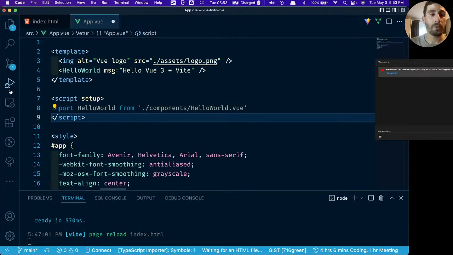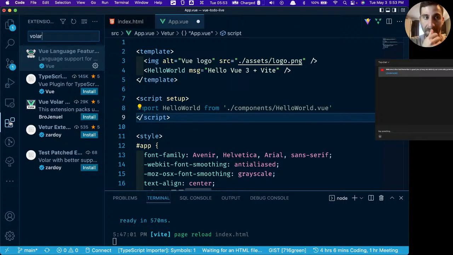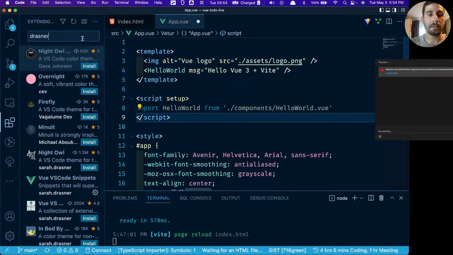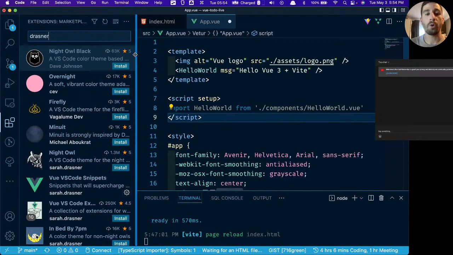One more thing that's worth noting is if you're getting into Vue.js, you're going to want to go to your extensions toolbar here, or sidebar, and type in Drasner. There's this woman, Sarah Drasner, and I think she was on the Vue core team for a while. And now, if I'm not mistaken, she's working for Vercel. And yeah, she's a very, very impressive software engineer.